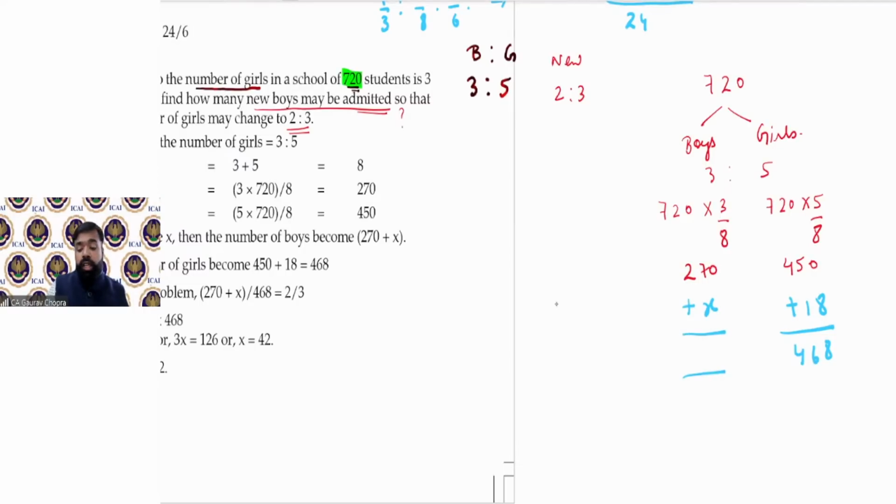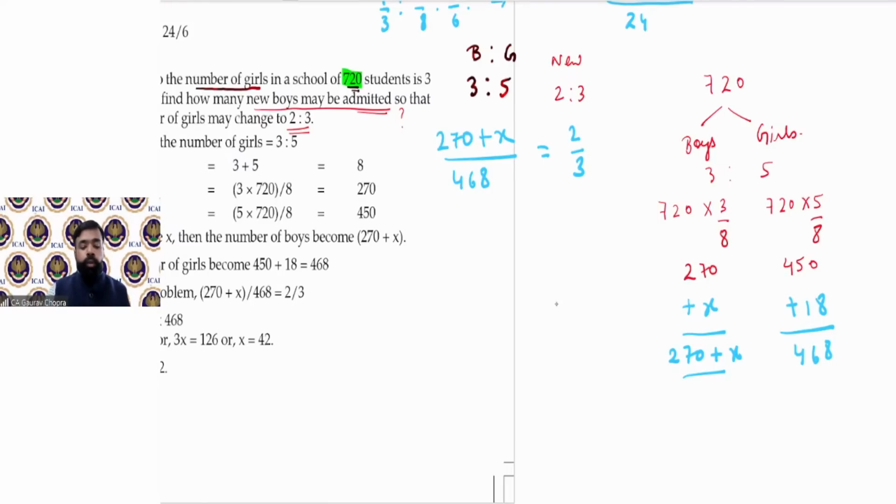So after addition, there will be 270 plus x boys. Boys upon girls: boys are 270 plus x, girls are 468, and the simplified ratio for this is 2 is to 3. So you can write 2 upon 3.